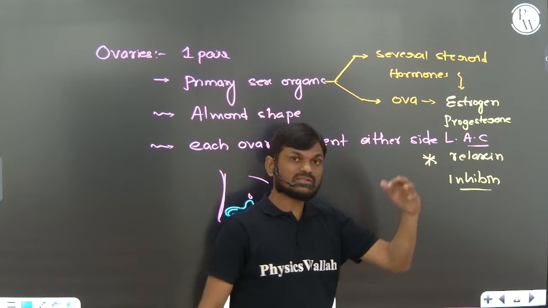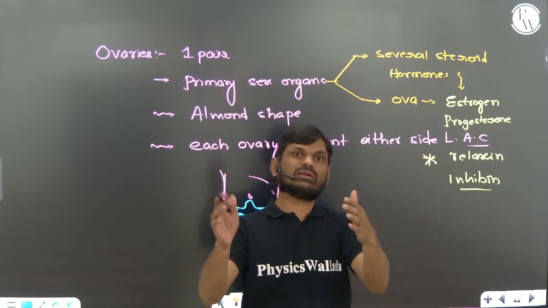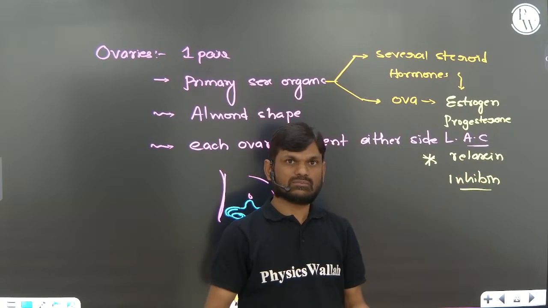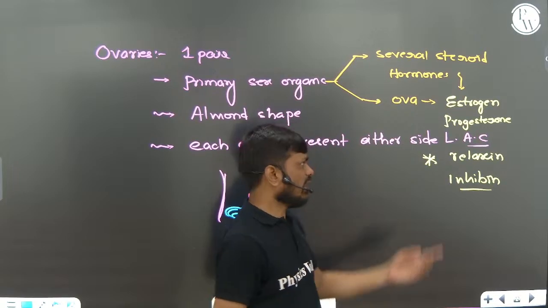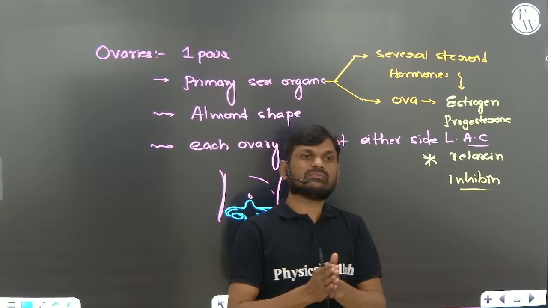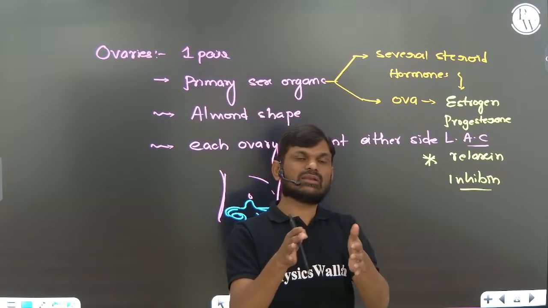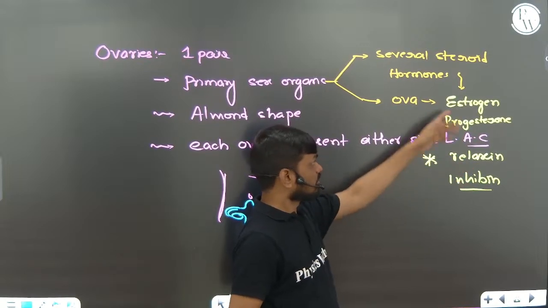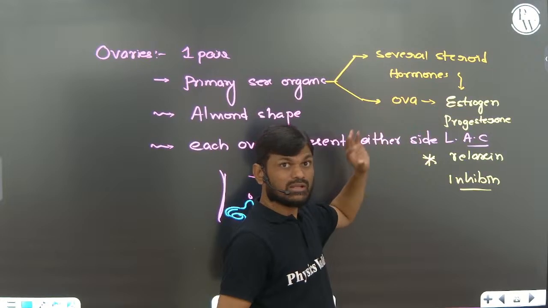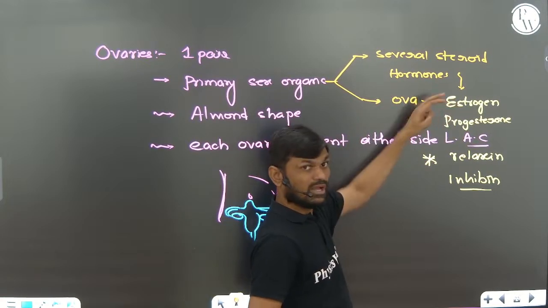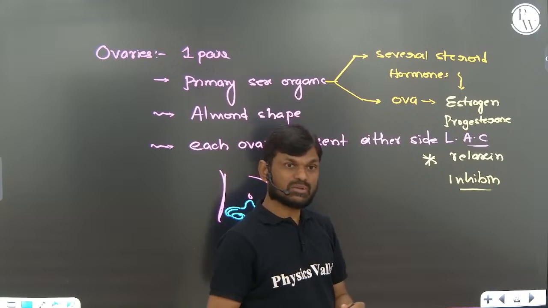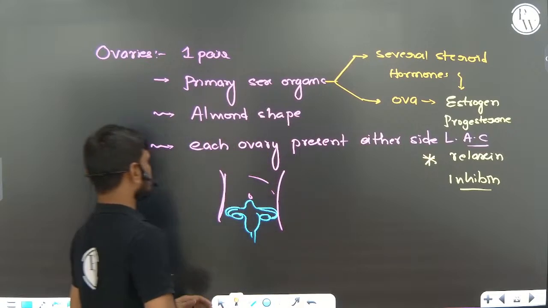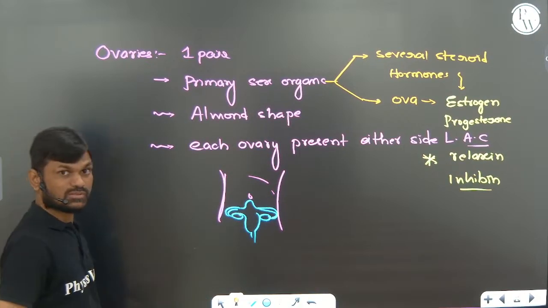Relaxin hormone is released from the ovary during the later phase of pregnancy. That means during the third trimester, the ninth month of pregnancy, relaxin will be released and that helps in extension of the pelvic girdle. That can help in easy delivery. Relaxin is very important. Growing follicles will release estrogen, and progesterone is released from the corpus luteum after ovulation, right? So this is about ovaries.